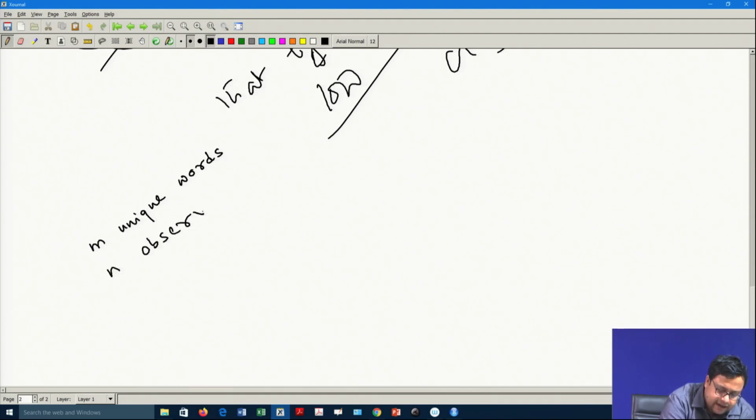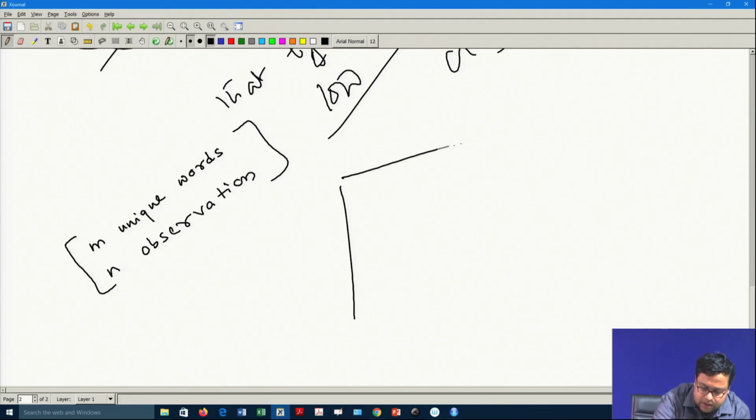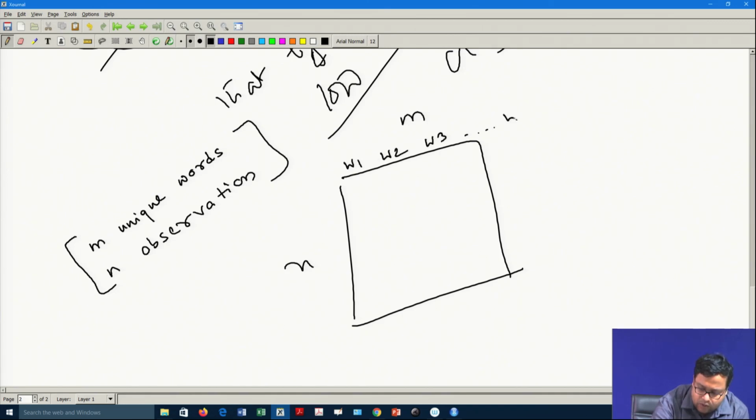So, what we do in this case is an m by n matrix, where each word is written: word 1, word 2, word 3 up to word m.